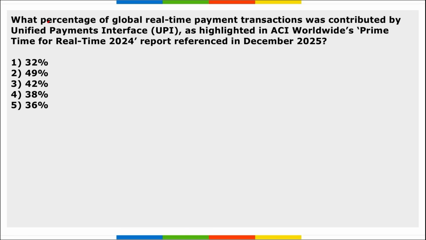Next, what percentage of the global real-time payment transactions was contributed by UPI as highlighted in ACI Worldwide's Prime Time for Real-Time 2024 report referenced in December 25? So, what percentage of the global real-time payment transactions was contributed by UPI? It was almost 49, which is a very huge number.